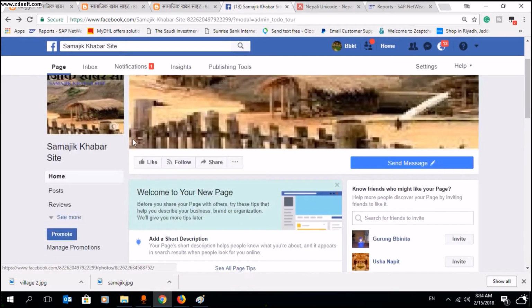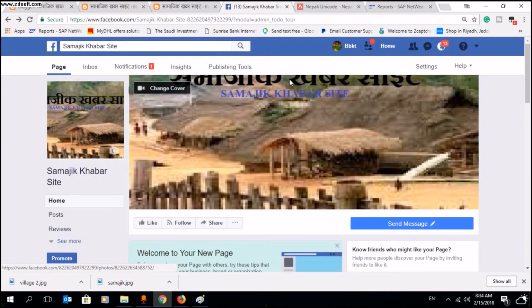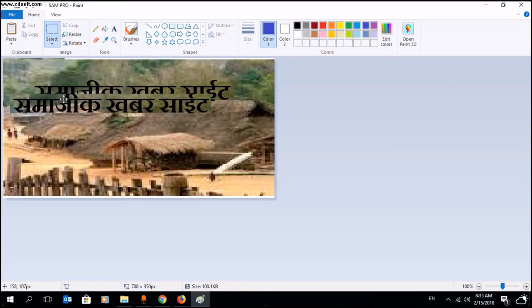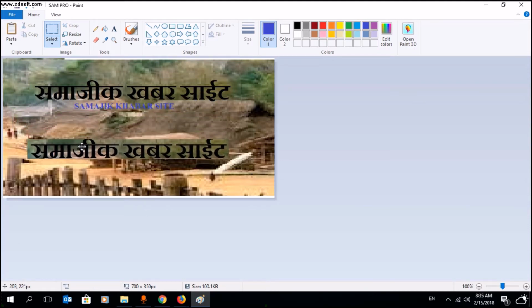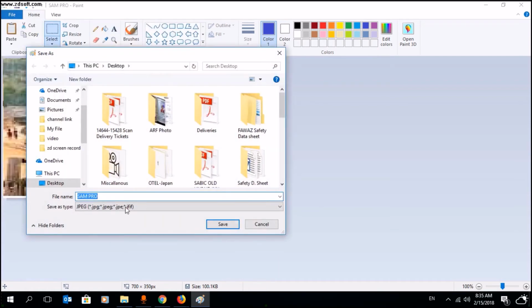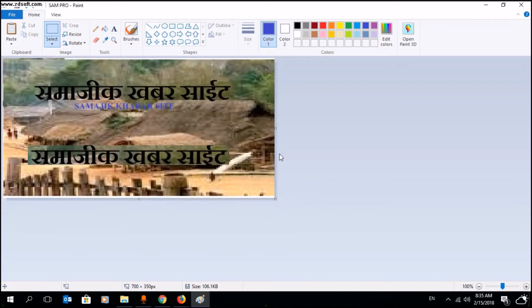The cover is there, but our text is a little high, so it should be a little lower. No problem, guys, I can edit it within a minute. This text is not big. Just go here, copy, paste, and put it on the lower side. Again, save as, save.